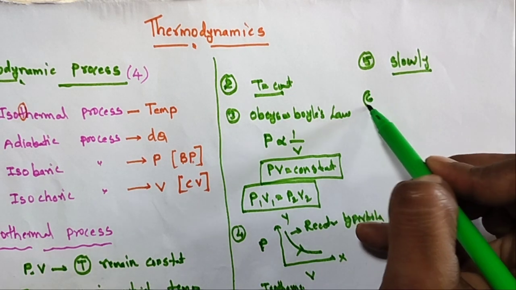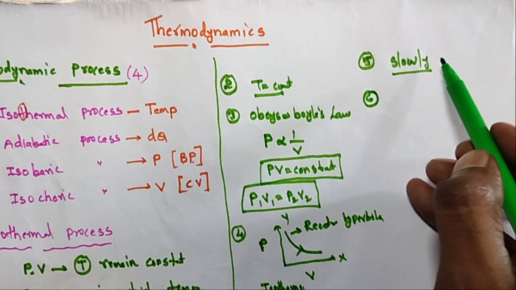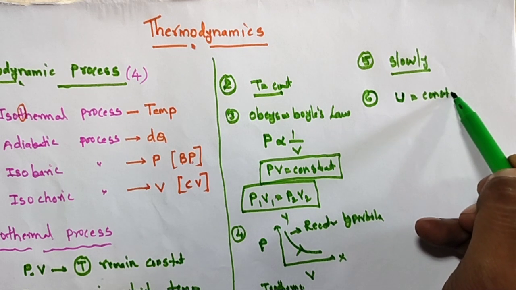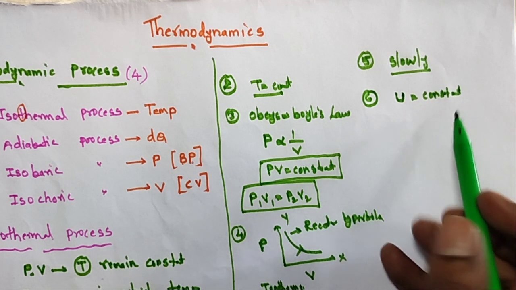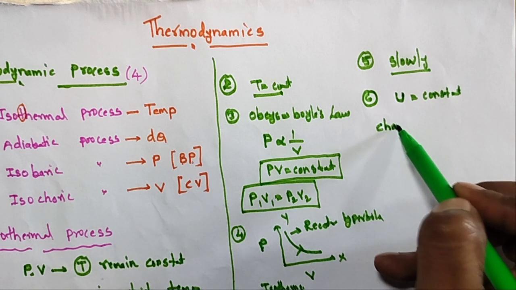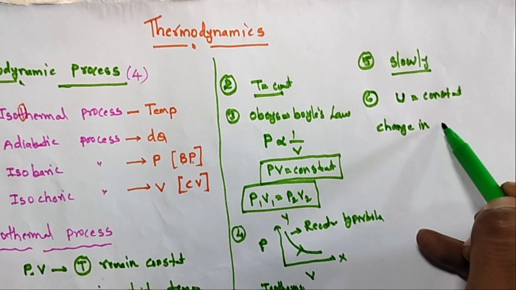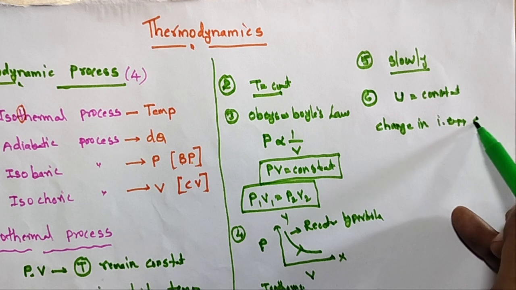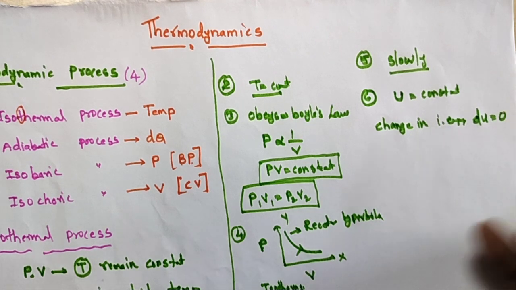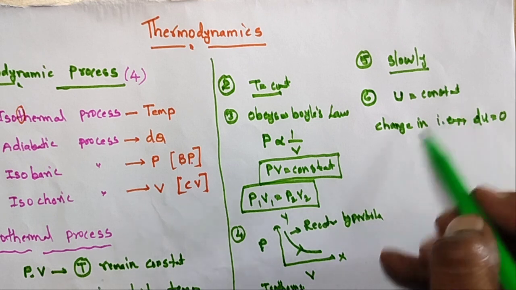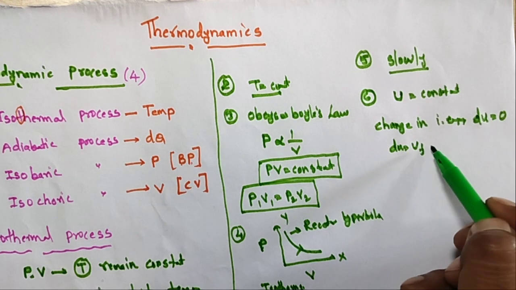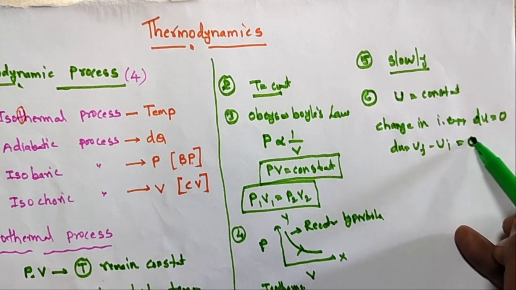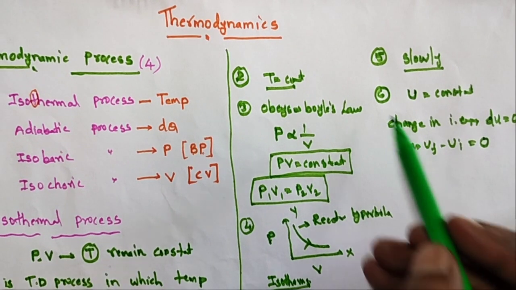And next, in this isothermal process, internal energy U is equal to constant. But the change in internal energy, delta U or dU, is equal to 0. Because U is constant, the change in internal energy dU means U final minus U initial. Both are equal, so the change in internal energy is 0. This is the sixth point.